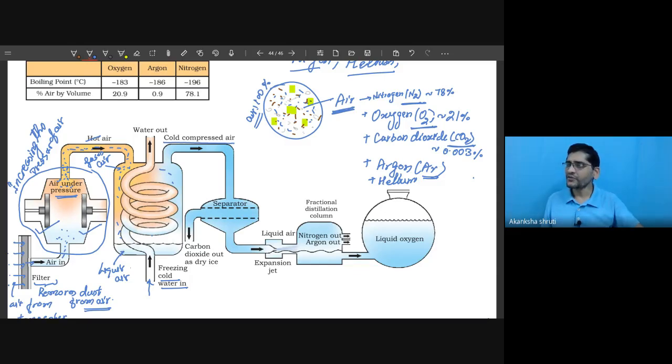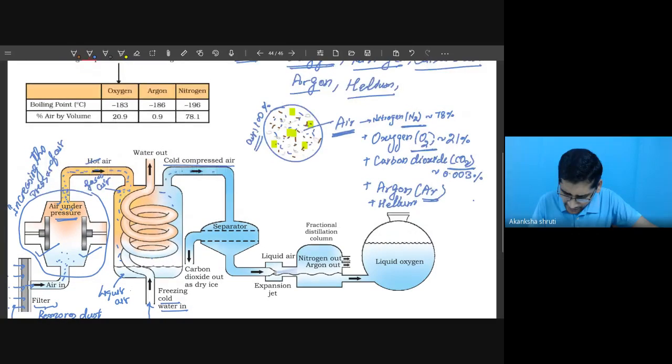For that, sometimes another method of cooling, rather than cold water, some other gaseous cooling is required. Those level of differences are not required for you. Just understand that the cold air or the liquid air which is formed here is again allowed to convert into gas in the same chamber.